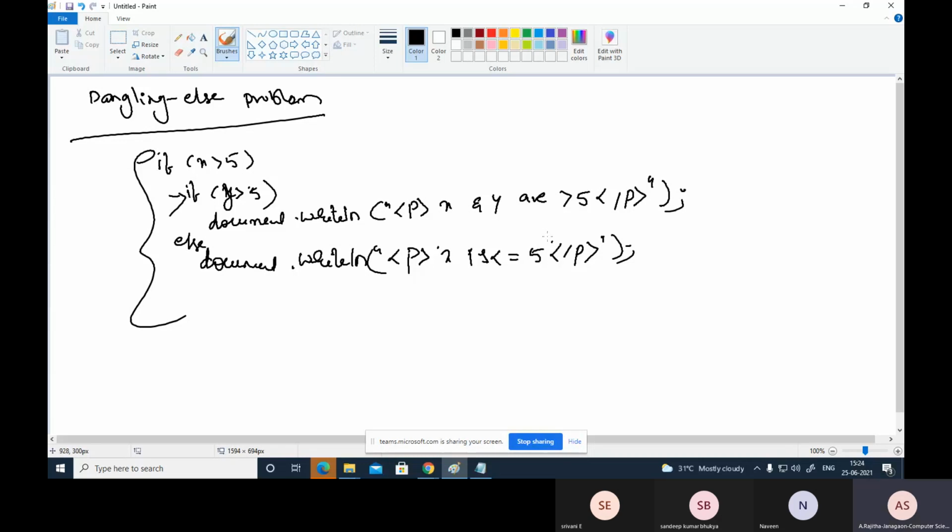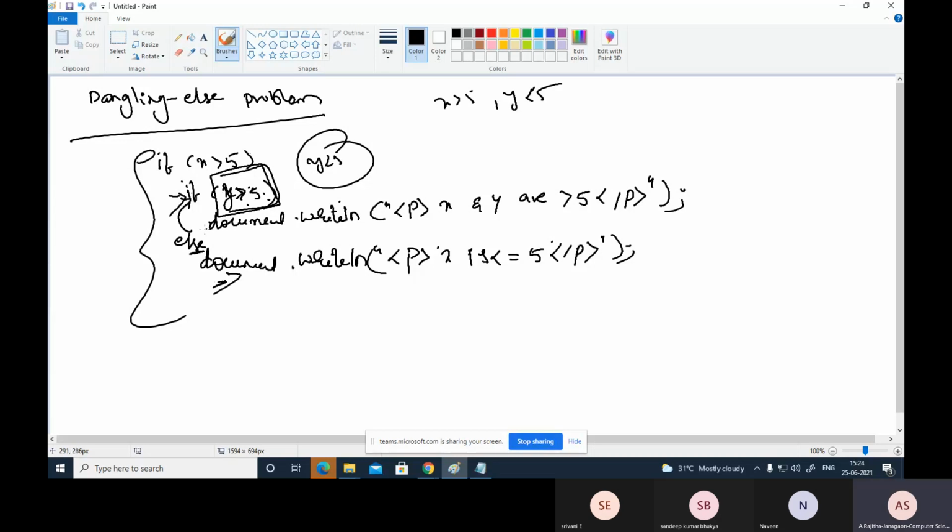That means this else belongs to this if only. But what about y less than 5? Suppose x is greater than 5 and y is less than 5, then the else statement.